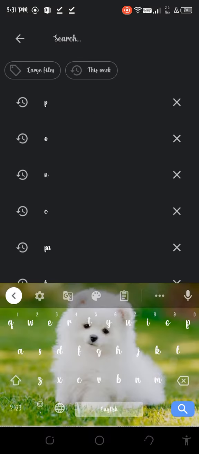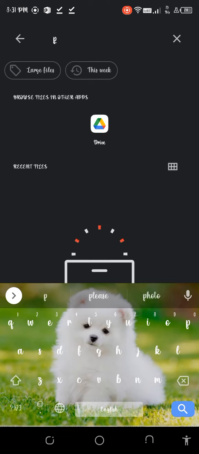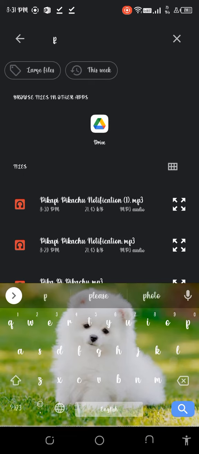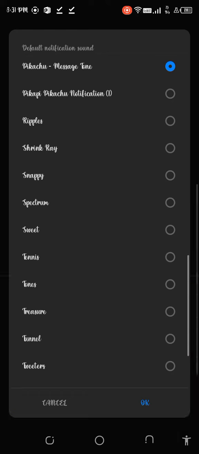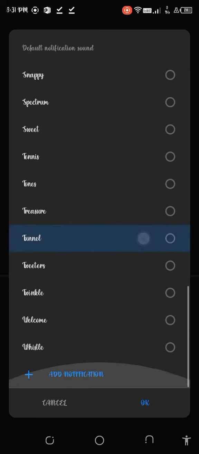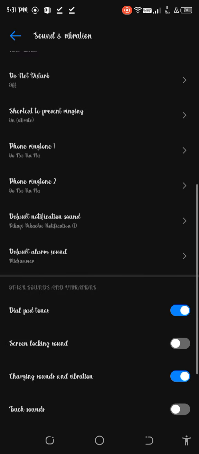Here, search Pikapi Pikachu. So this one, Pikapi Pikachu. So okay. So you can set every ringtone in MobCup.